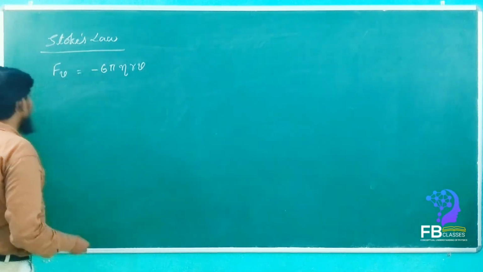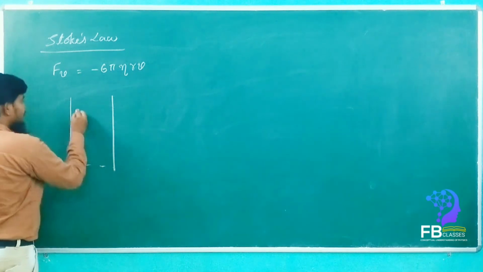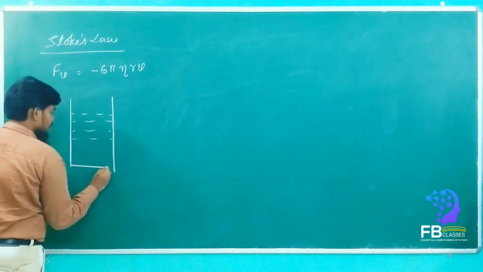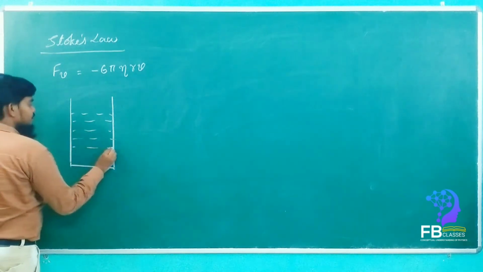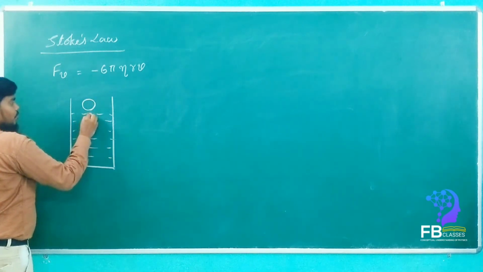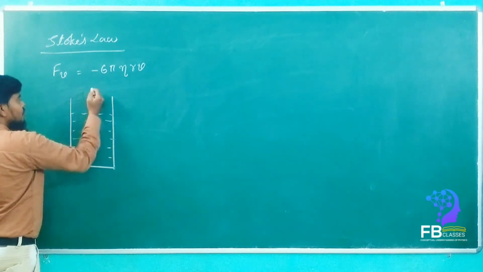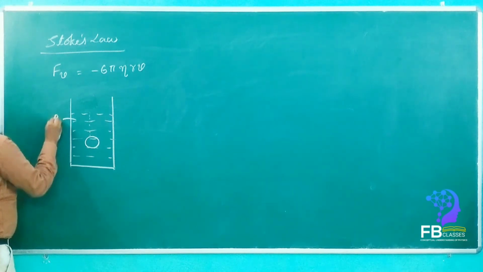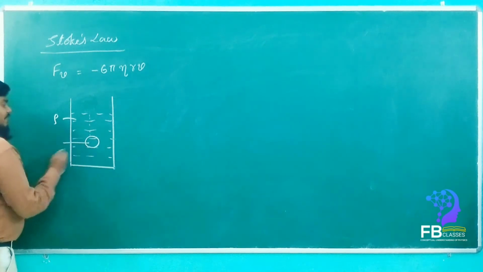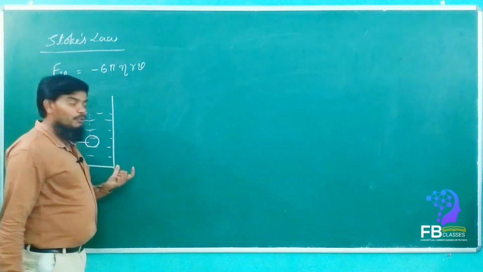See here how it will be. For example, let this be a liquid. Now in this liquid, the ball is dropped. This ball will come down here. The density of the liquid is considered as rho, and the density of the ball is considered as sigma. Then what forces are going to act onto this ball?